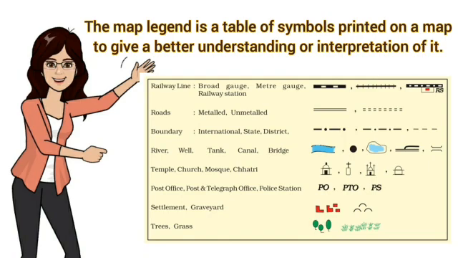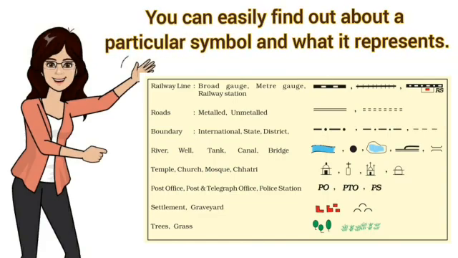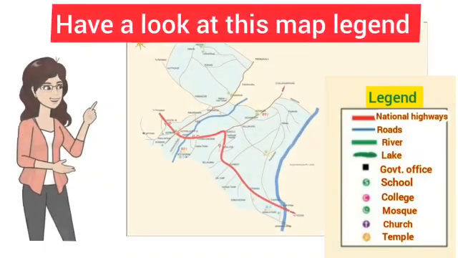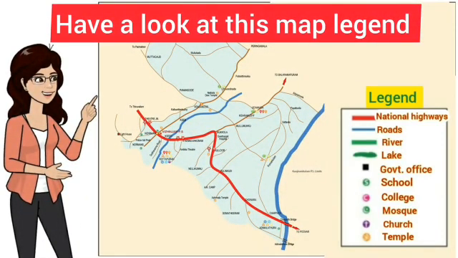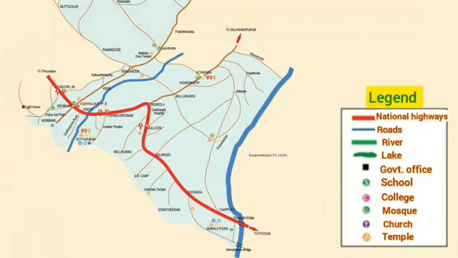What is this map legend? The map legend is a table of symbols printed on a map to give a better understanding or interpretation of it. With the help of this table, you can easily find out about a particular symbol and what it represents. For better understanding, let us have a look at this map legend, in which you can see signs and symbols for national highway, road, rivers, lakes, government offices, schools, college, mosque, church, and temple. Now you can easily find out the location of these places on the map.